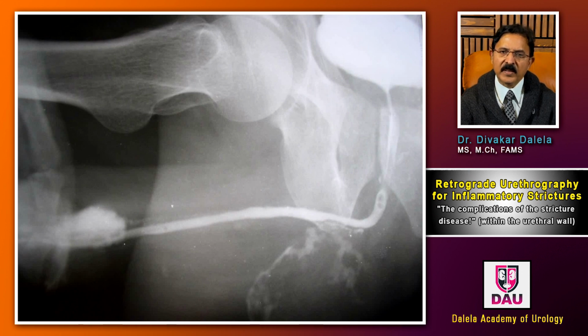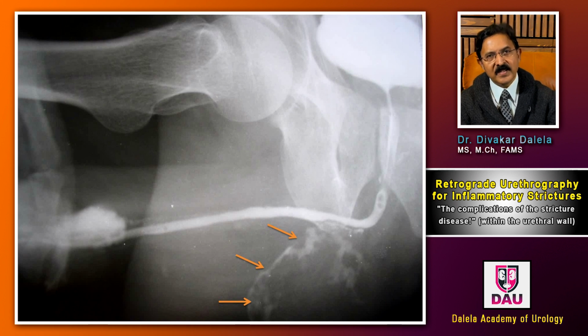Now, if I were to ask you the question, in this retrograde urethrogram film, what is that kind of extravasation that you're seeing below the area of the bulbar urethra? I'm referring to these golden arrows which are showing you this extravasation kind of thing. What is this? And why is this so-called extravasation looking like this? You will get the answer to this in the next film.